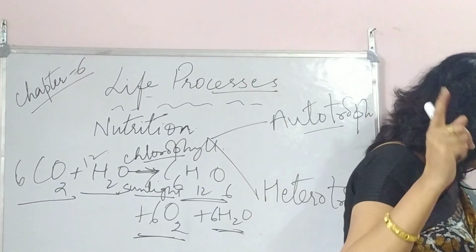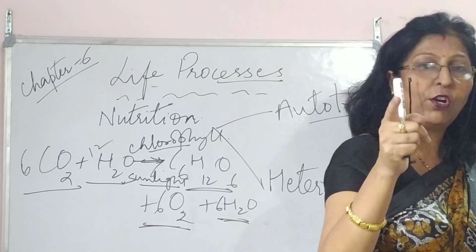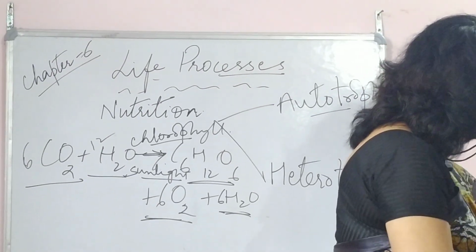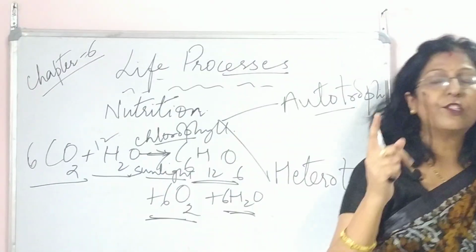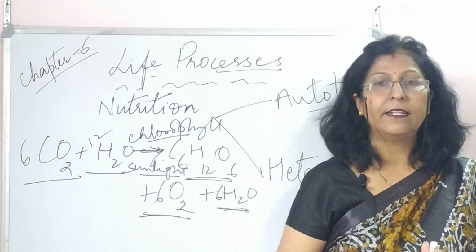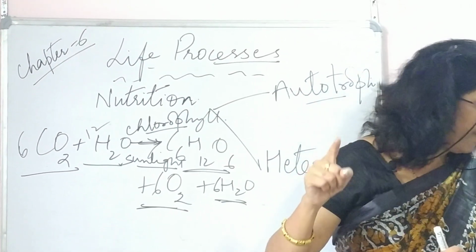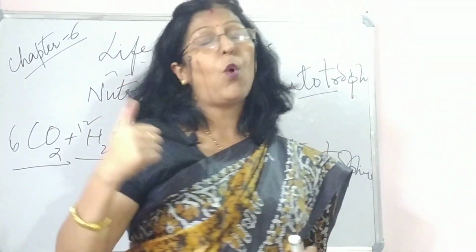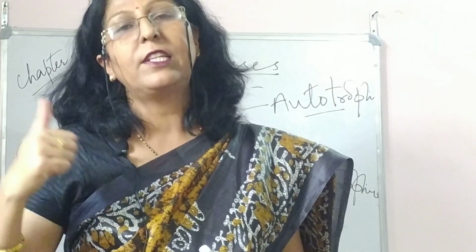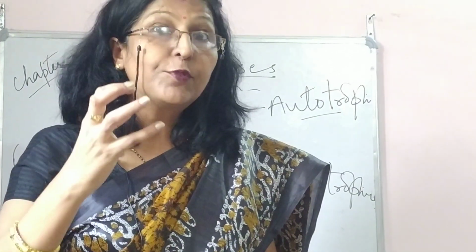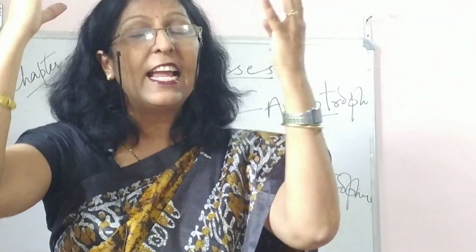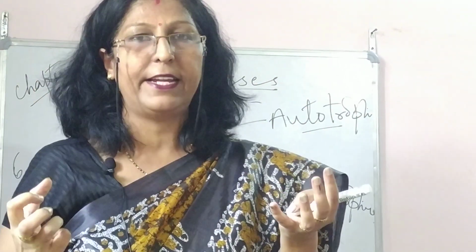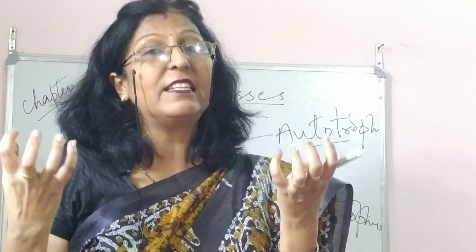Now again, children, just open your textbook and see, there are three reactions that I'll make you understand. First one is absorption of light energy by chlorophyll. Now what is the function of chlorophyll molecules? Chlorophyll is the green pigment. So what does it do? It absorbs the light energy. It helps in trapping the sunlight, the light which falls.